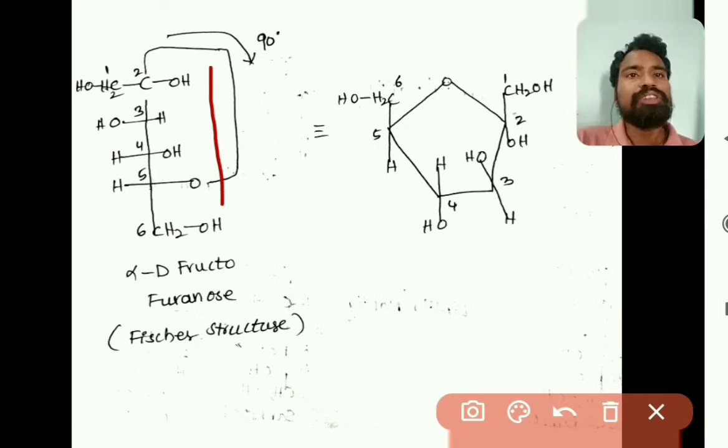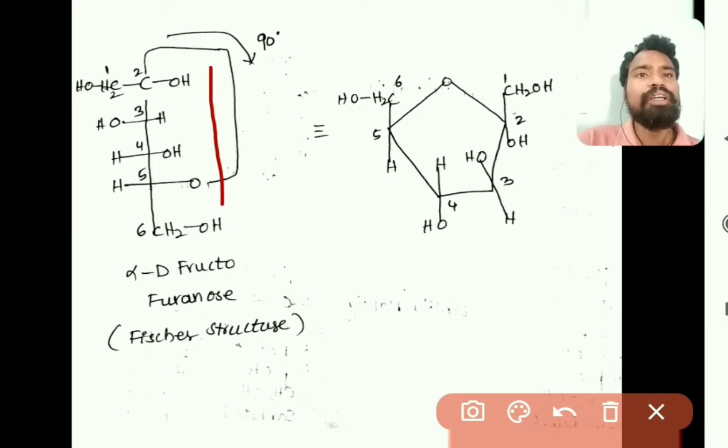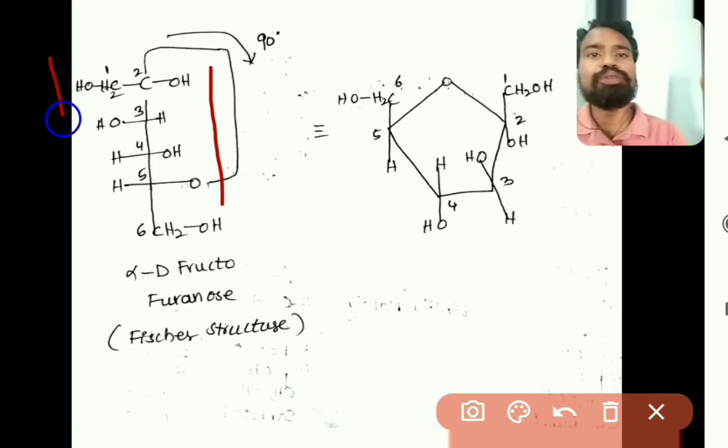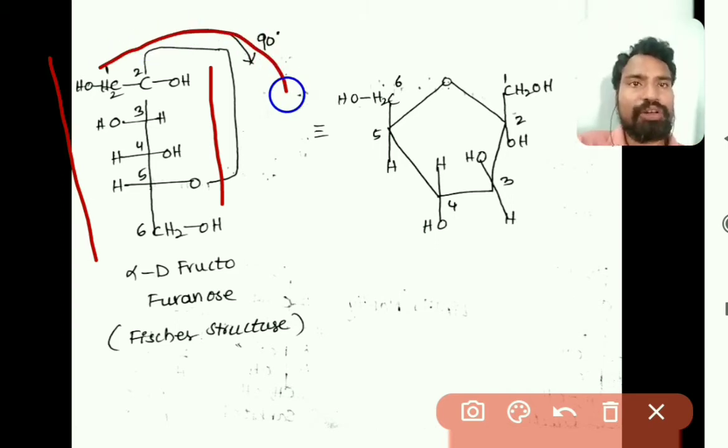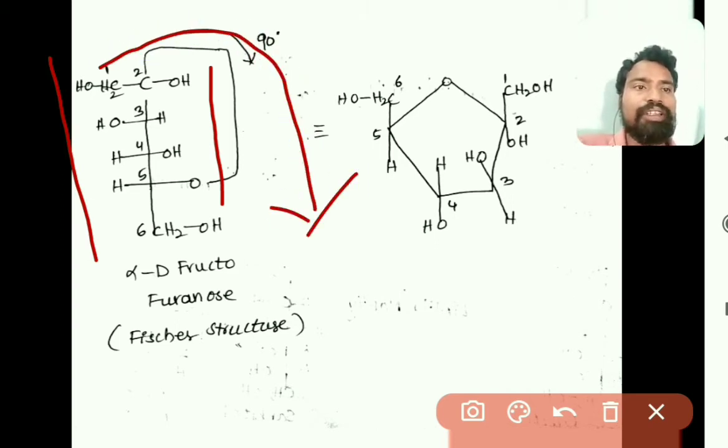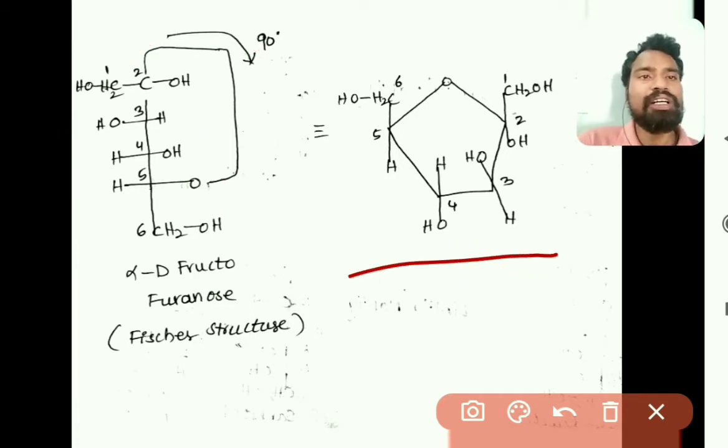The groups which are on the right side will be in the downward direction, and the groups which are on the left side will be in the upward direction, because we are rotating like this. So just observe here. This is the 5-membered furanose structure of fructose. This is alpha D fructofuranose, that is the Haworth structure.